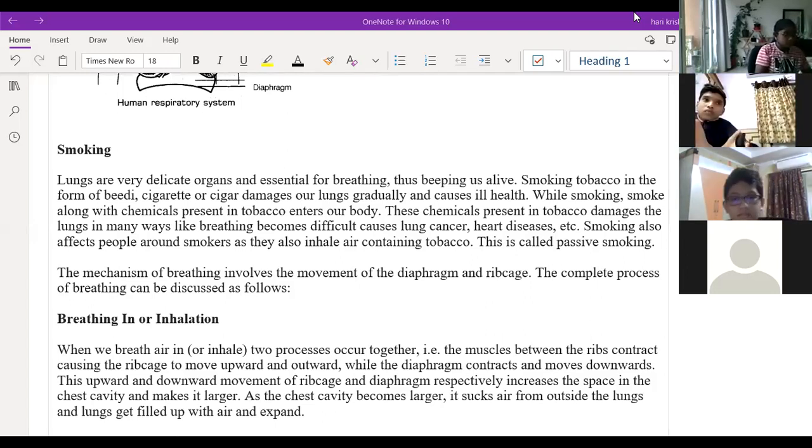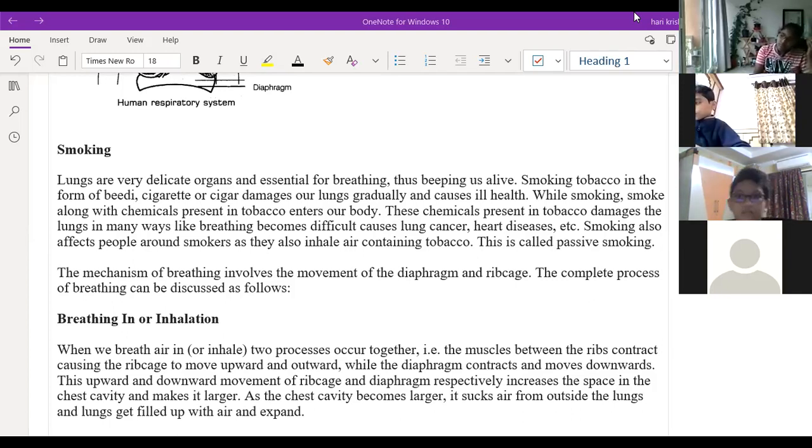And suppose we are standing near the person who is smoking cigarettes. Sir, they say that the person who is inhaling the cigarette smoke will get more affected than the person who is smoking. Yeah, because of the smoke released by that person, if you are staying near him, we will also inhale that smoke. So it will also cause damage to our lungs.